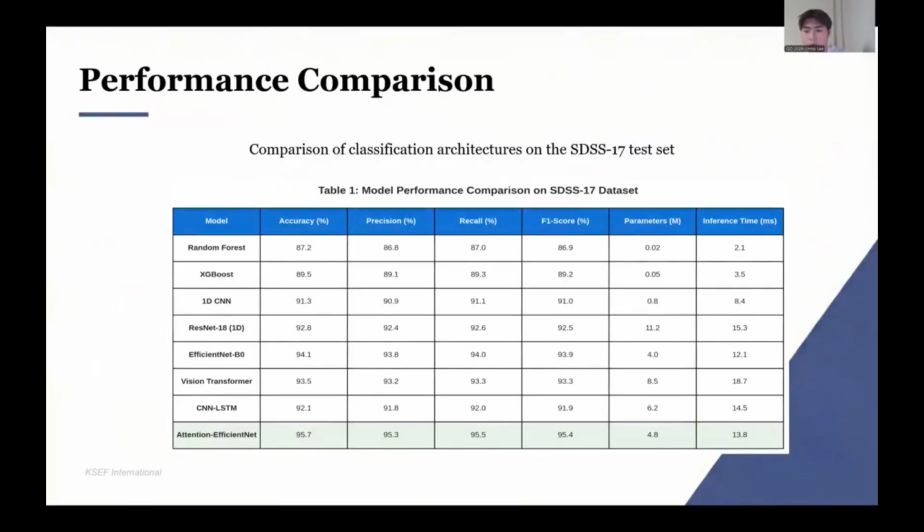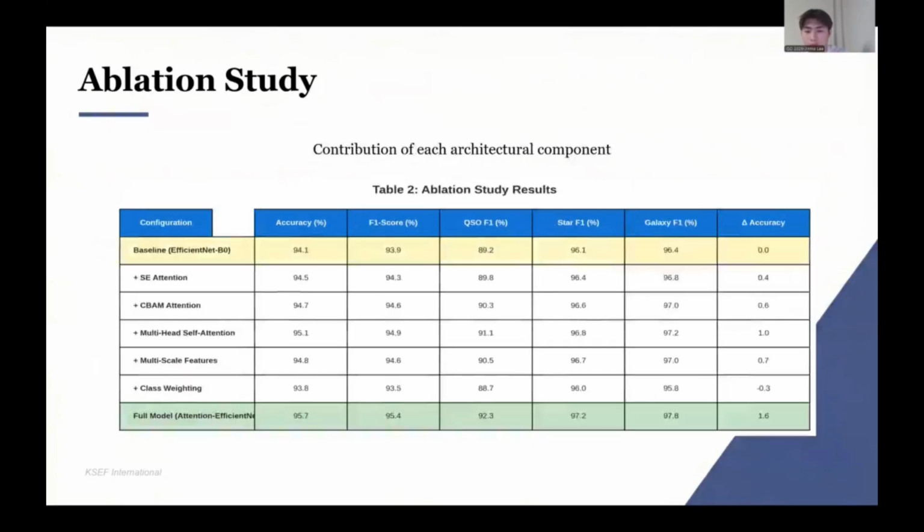A clear hierarchy emerges. Tree methods cap near 90%, standard CNNs reach 94%, attention-efficient exceeds 95%. The gain comes from resolving quasar-star confusion. Multi-head self-attention contributes the largest jump, plus 1%.